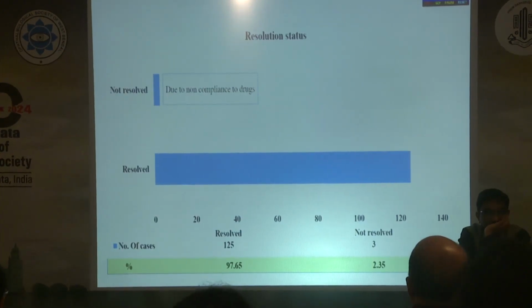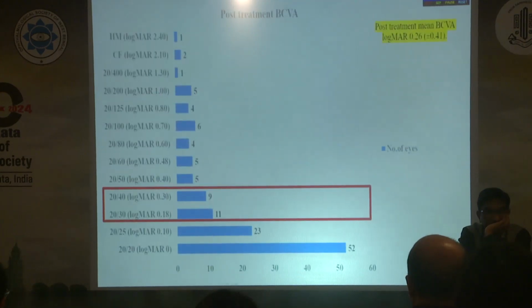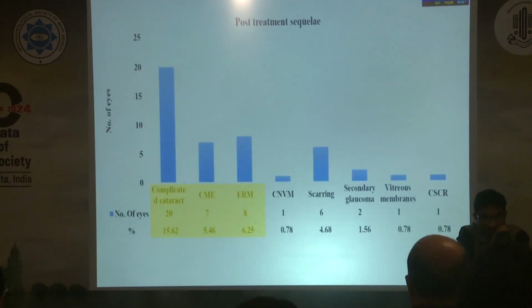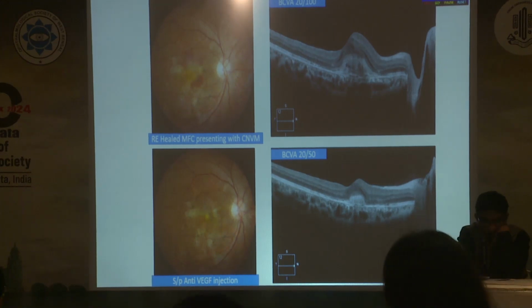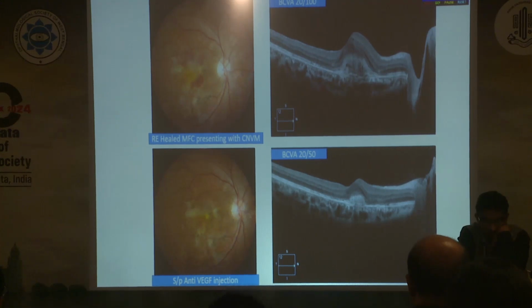Out of the resolution status, 97.65% of the cases had complete resolution, and 2.35% of the cases were not resolved because of non-compliance to drugs. The post-treatment best corrected visual acuity was between 20/30 to 20/40, logMAR 0.26. In the post-treatment sequelae, the most common was complicated cataract, followed by ERM formation and cystoid macular edema. In one case, after multifocal choroiditis resolution, we had CNVM, which was treated with Avastin injection.